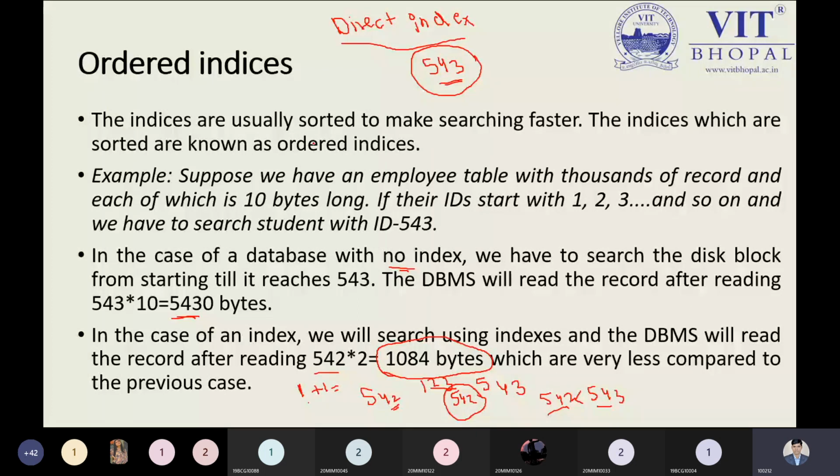But if you apply indexing, that is order indexing, the information will be sorted. The indexes which are sorted are known as the order indexes, as I told you. We have given an example over here.